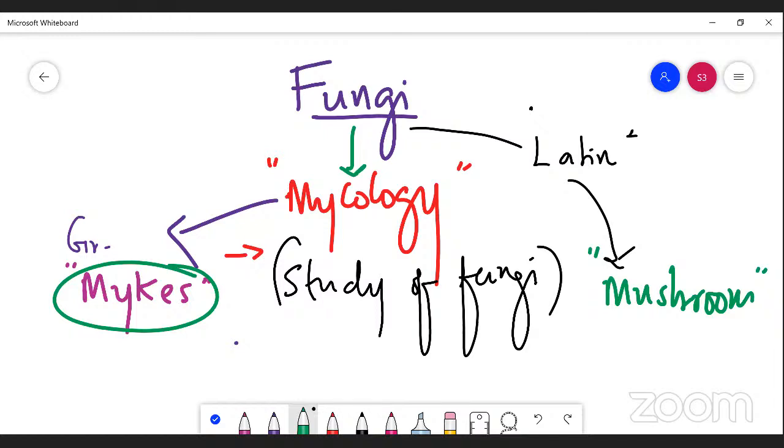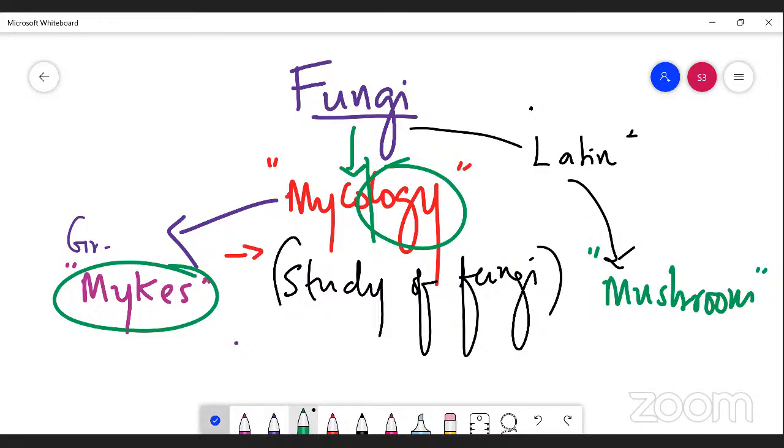Mycos means fungi, mushroom, and logos means simply study. The study of fungi, the study of mushroom, is called simply mycology, right? So this is something about fungi: what is fungi and what is the study of fungi? That is mycology, right?